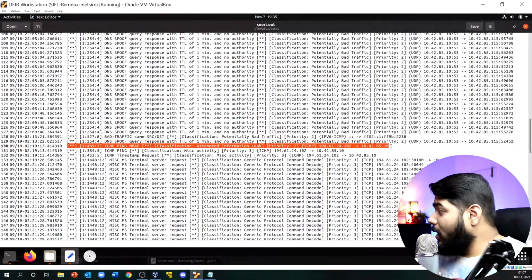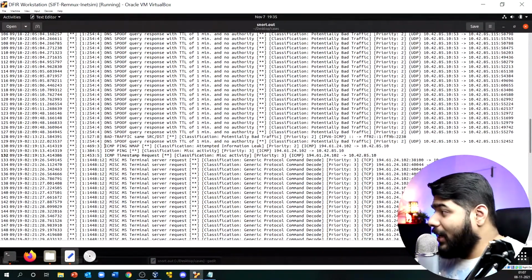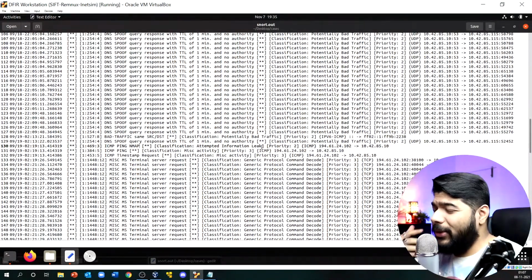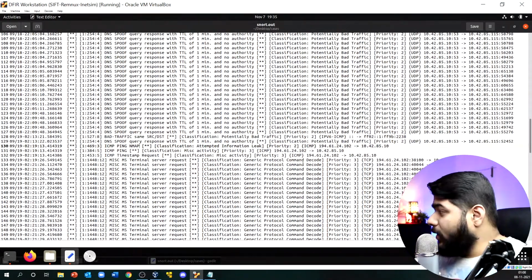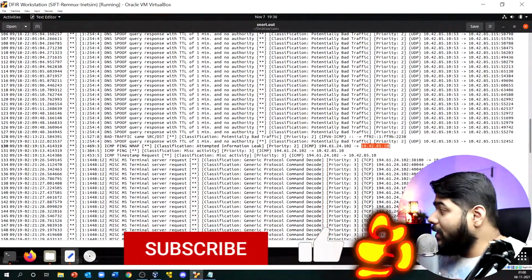Check this particular thing, it is very, very important, guys. What is going on over here? There is an ICMP ping request and someone is running an nmap scan, trying to identify what is open. If you know what nmap is and all that nmap can do, you will see that this particular IP address is trying to run nmap against this IP address.